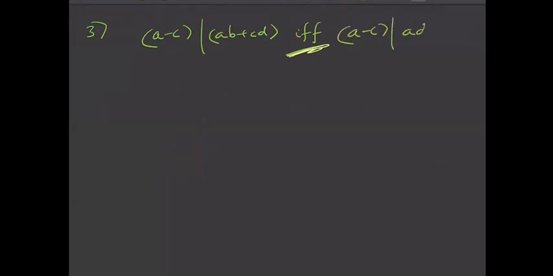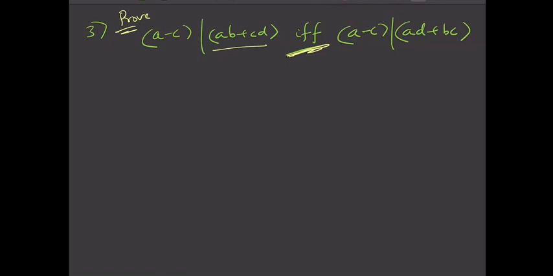So let us move to the third question of assignment 1. Here you need to prove that a minus c divides ab plus cd if and only if a minus c divides ad plus bc. If and only if means iff. We have discussed if and only if, implication, all these things. So if you see the question, you need to prove that a minus c divides ab plus cd if and only if a minus c divides ad plus bc.